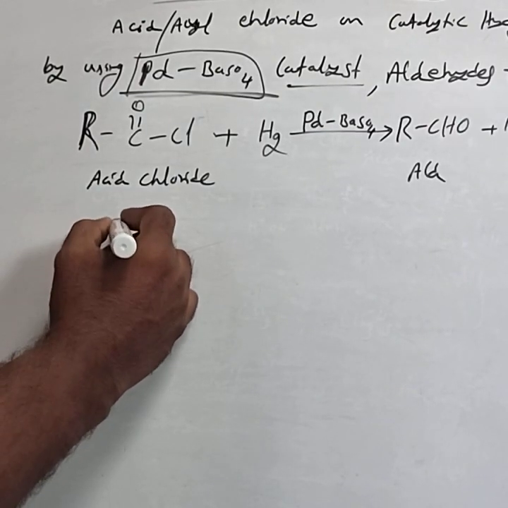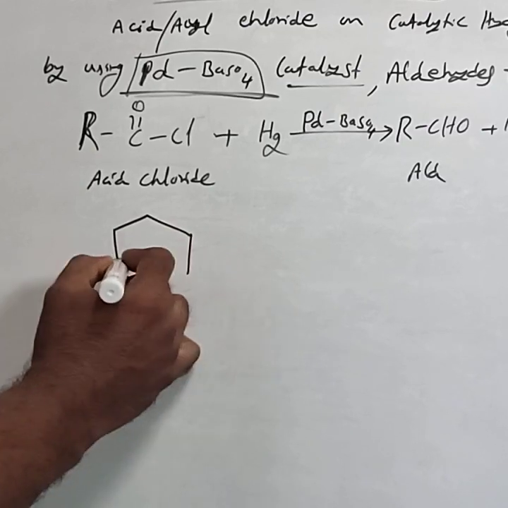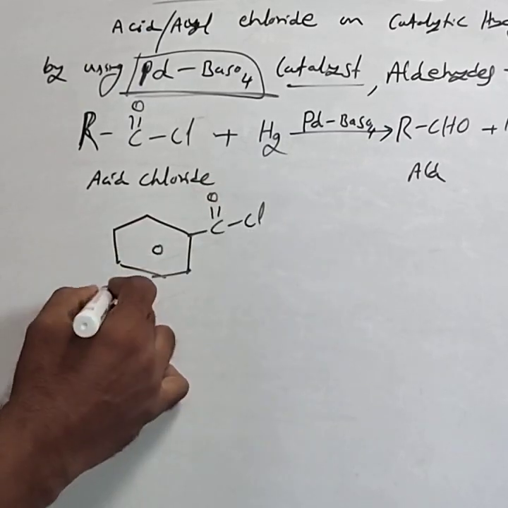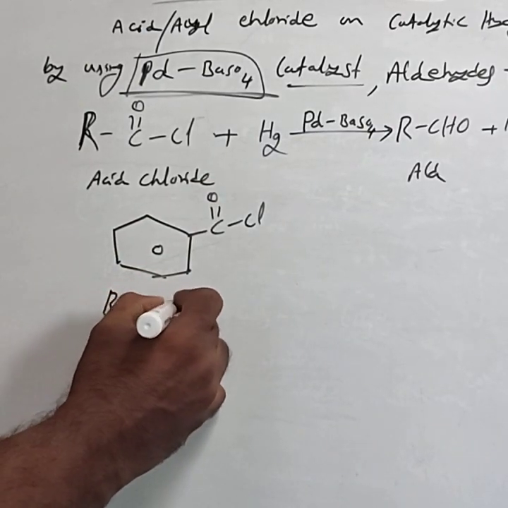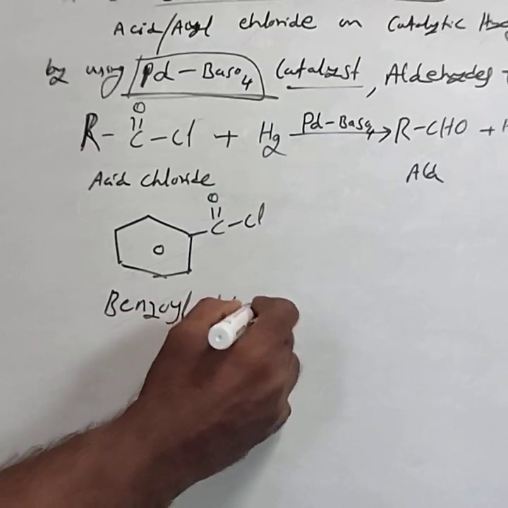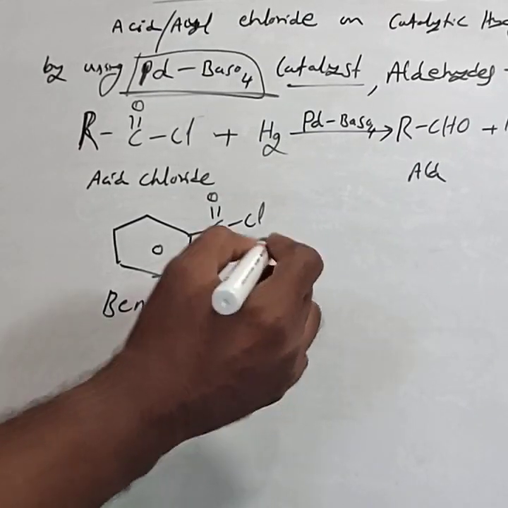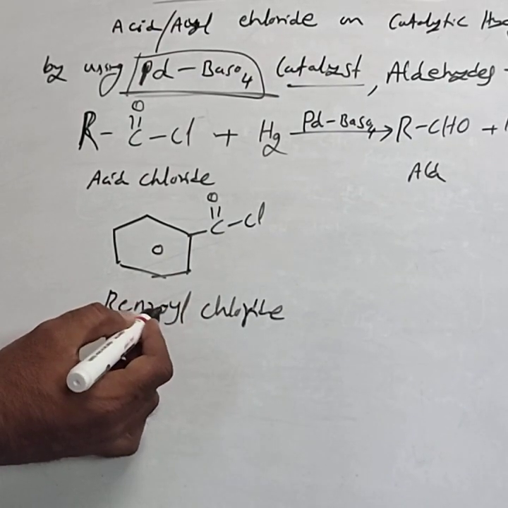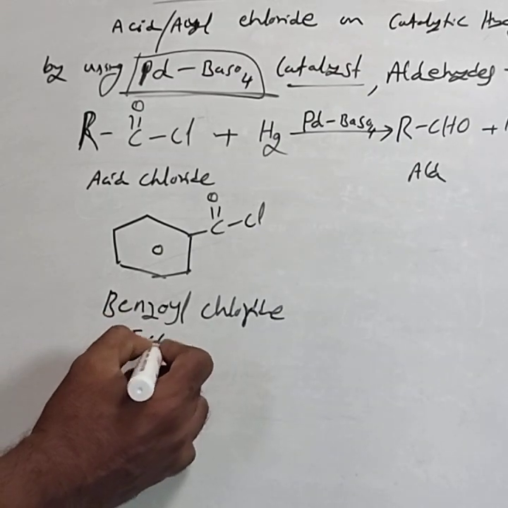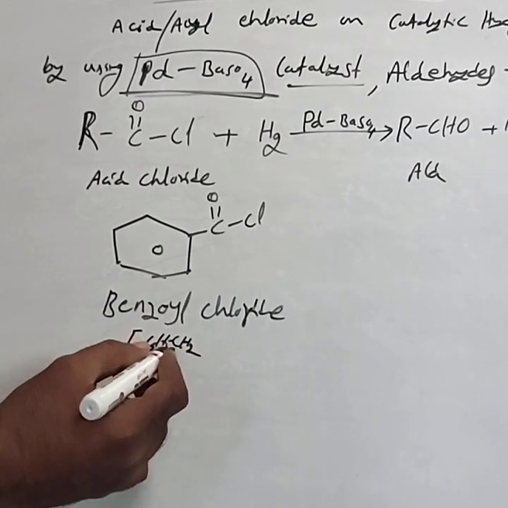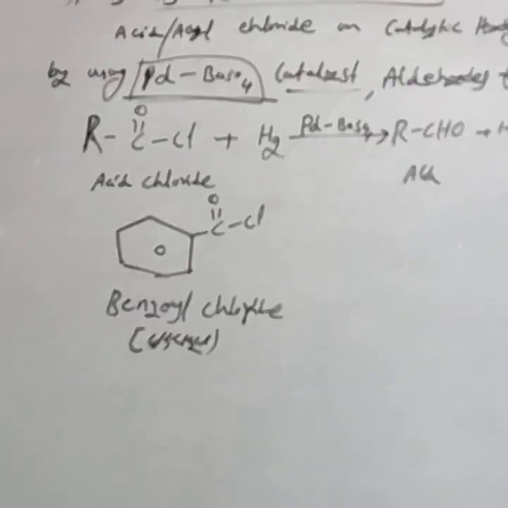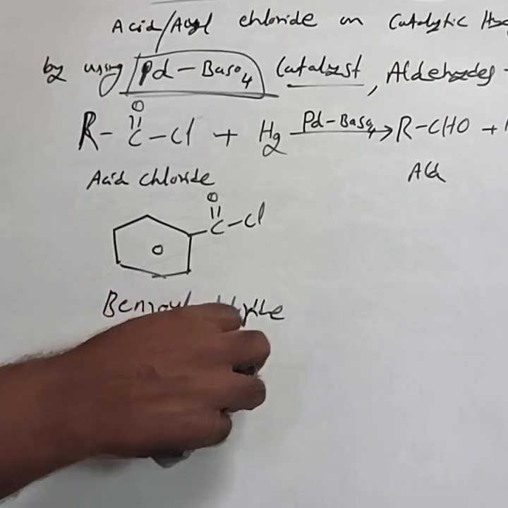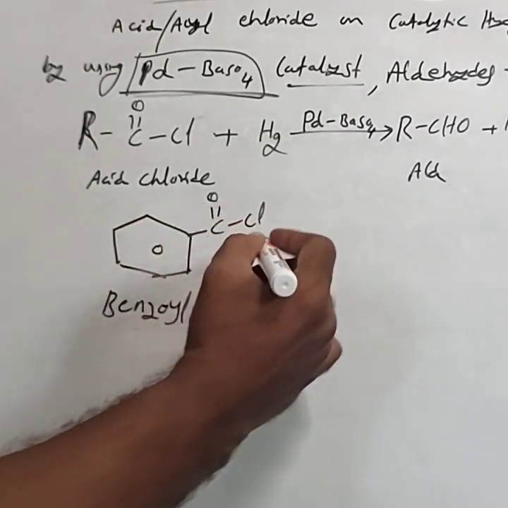Example. For example, in majority papers they consider this one: C6H5COCl. This is called benzoyl chloride. If you do not mention the O in this, then that becomes C6H5CH2Cl, benzyl chloride. Hence, while writing benzoyl chloride, you have to mention the O also. Otherwise that becomes C6H5CH2Cl. This is the benzyl chloride.